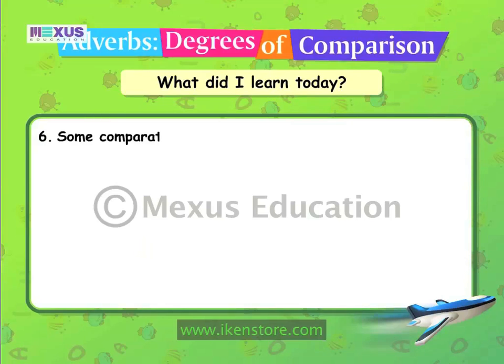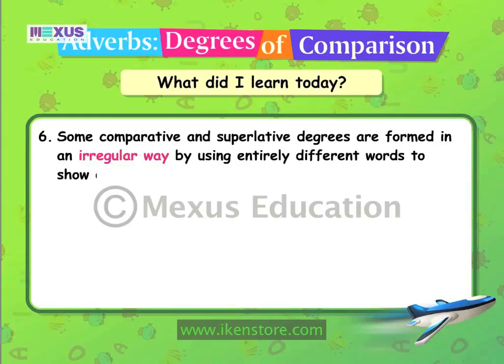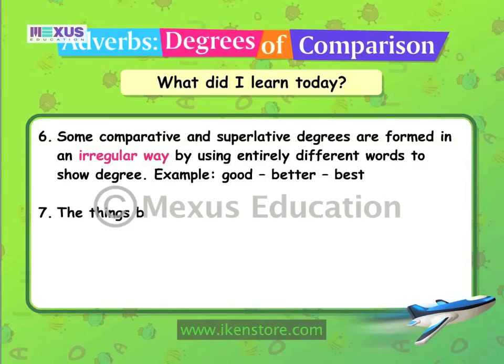Some comparative and superlative degrees are formed in an irregular way by using entirely different words to show degree. For example, good, better, best. The things being compared in a given sentence need to be similar in kind.